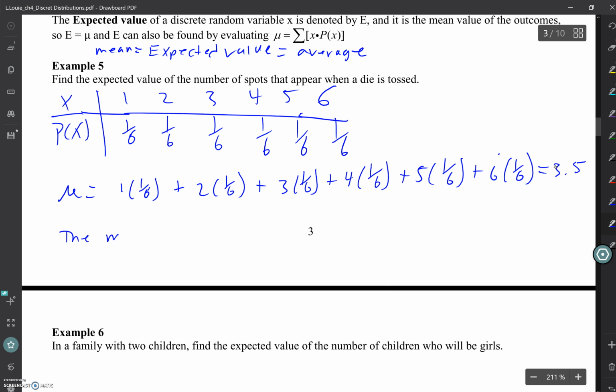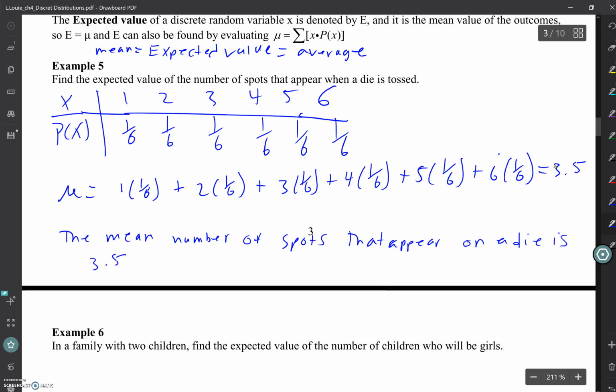So the mean number of spots that appear on a die is 3.5.